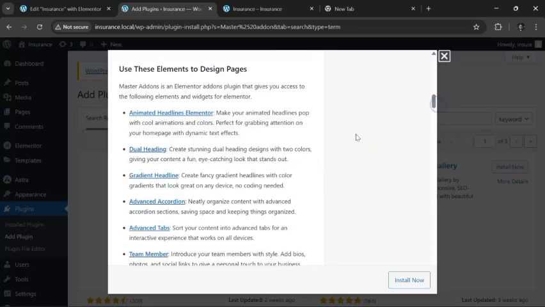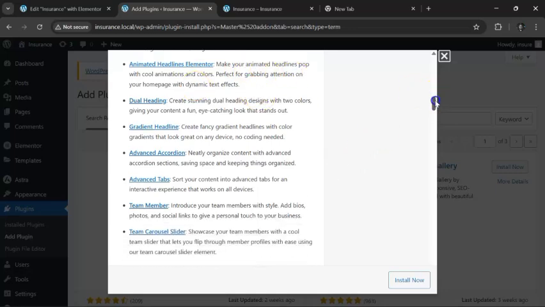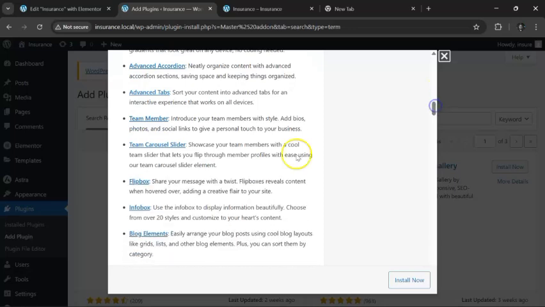Okay, I need a flip box. Make your animation. Okay, maybe for animation that will make sense. Maybe that's also a flip box. Oh, this is what I'm looking for. Share your message with a twist. I think that's what I'm looking for, and we need to get it.